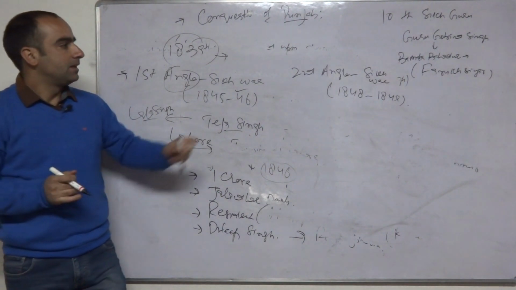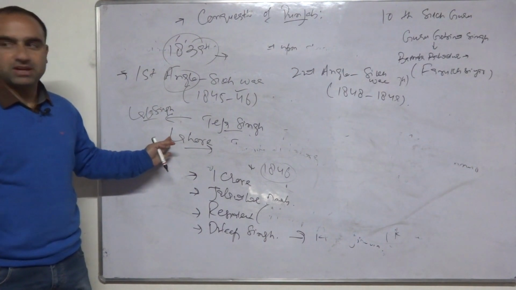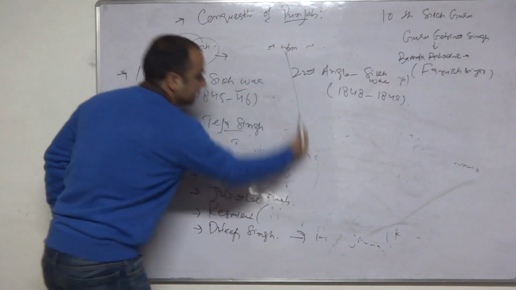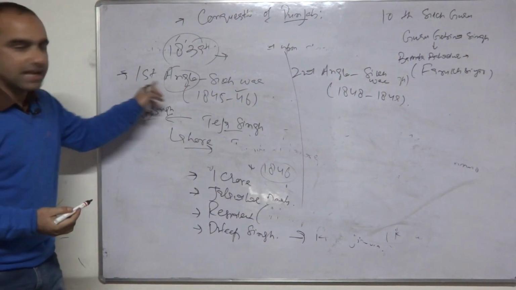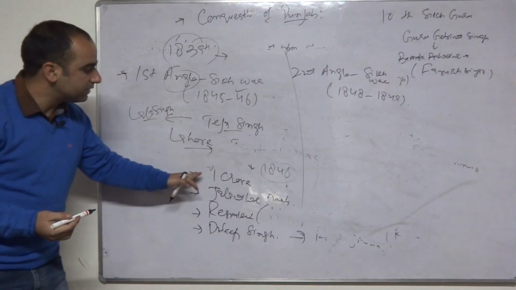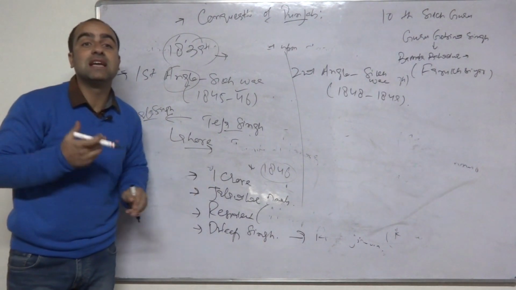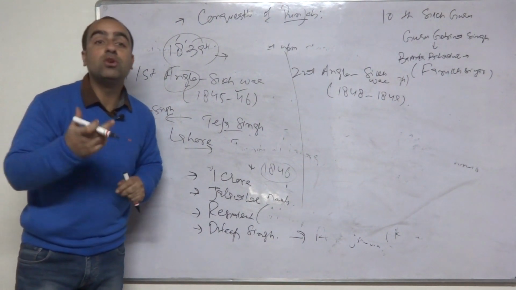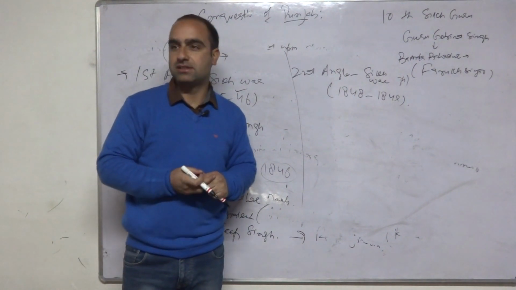Now see, I will tell you one point here as well. For a while, you will come back again to the first Anglo-Sikh War. I forgot to tell you one point. In this first Anglo-Sikh War, as the Sikhs were told that you had to pay 1 crore rupees to the Britishers as a war indemnity, as a compensation, the Sikhs failed to do so. The Sikhs failed to provide that compensation, that amount, to the Britishers.